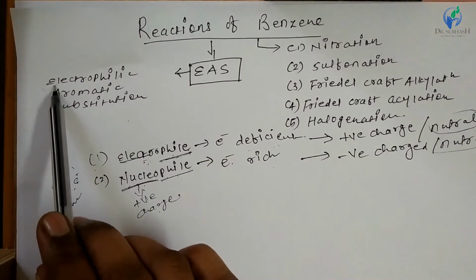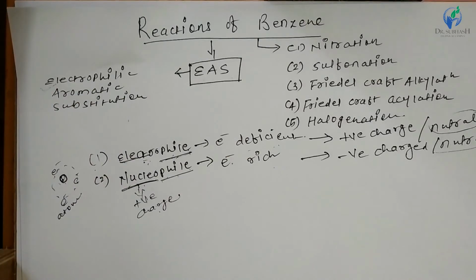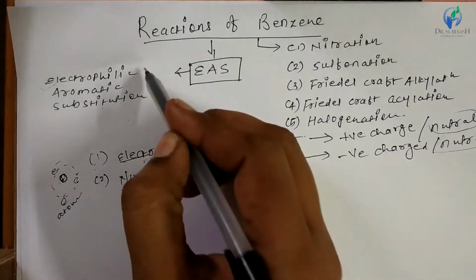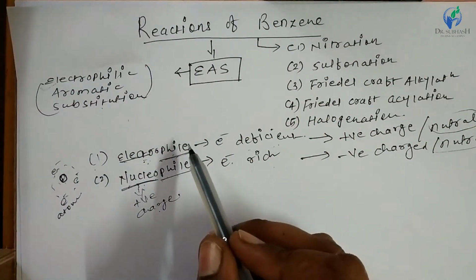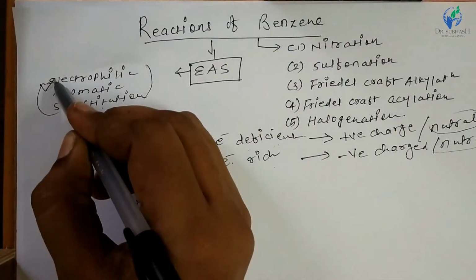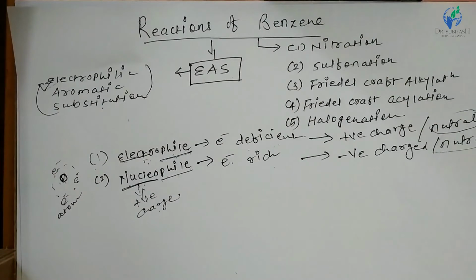An electrophile. In the chemical reaction there is a generation of an electrophile from the reagent, and if there is a generation of a nucleophile from the reagent, then it is known as a nucleophilic reaction.